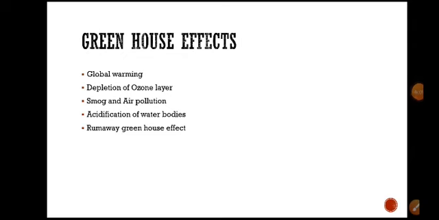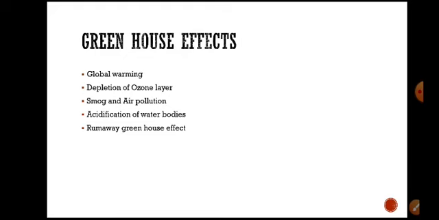And the next one is the runaway greenhouse effect. This phenomenon occurs when the planet absorbs more radiation than it can radiate back. It takes in more radiation than it radiates back, and this effect is called the runaway greenhouse effect.